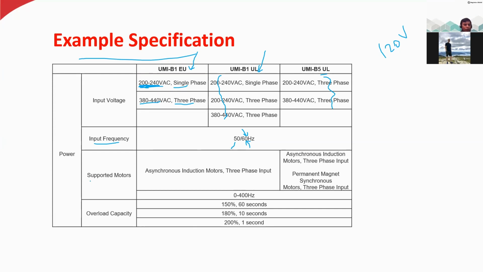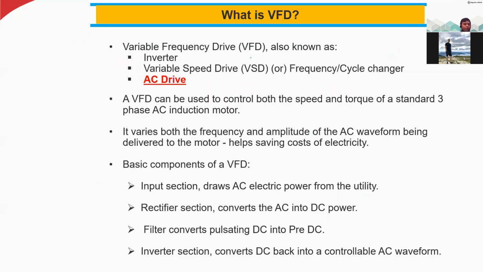And what kind of motors can it support? Asynchronous induction motor, 3-phase input. And this model can support asynchronous synchronous motor, 3-phase input. So you can see everything else here, and also you can vary the frequency from 0 Hertz to 400 Hertz. And overload capacity, so what is the overload capacity of the motor, and things like that. So if you want to buy this kind of machine for any application, you have to go through the specification, and then you have to select which one you want to buy.